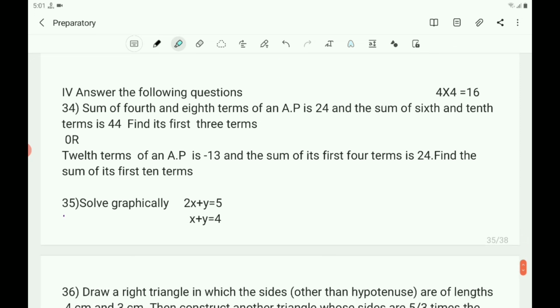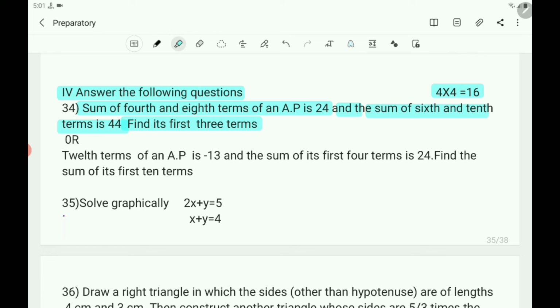Next question, fourth main question. Answer the following. They are the 4 marks questions. 4 questions are there, total 16 marks. That is the question number 34. The sum of the 4th and 8th term of an AP is 24 and the sum of the 6th and 10th term is 44. Find its first 3 terms.